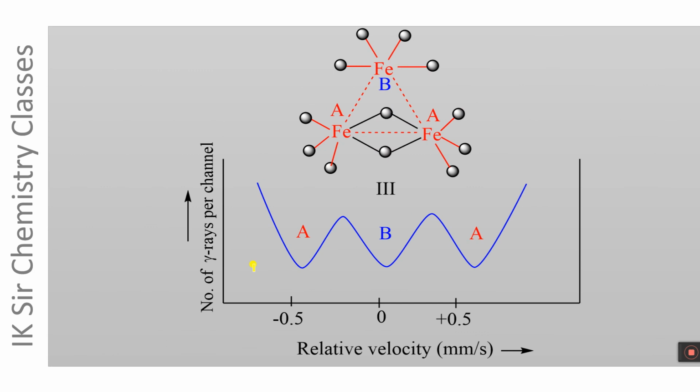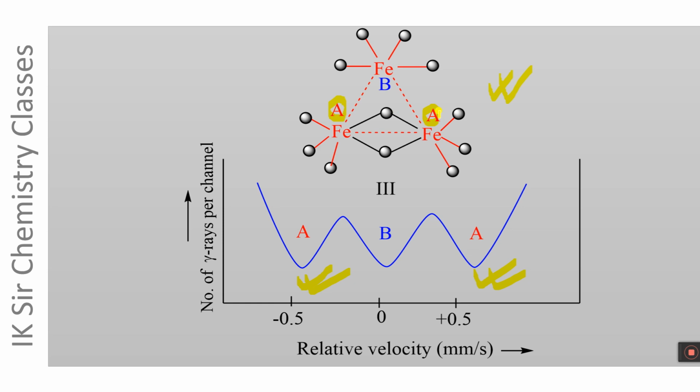This is the Mössbauer spectrum of Fe3(CO)12. Structure number 3 is the actual structure of this molecule. 2 Fe atoms marked as A have the same chemical environment and they give rise to an absorption peak in the Mössbauer spectrum, and this absorption peak exhibits quadrupole splitting. This absorption peak splits up into 2 spectral lines, these two, due to Fe atoms marked as A.